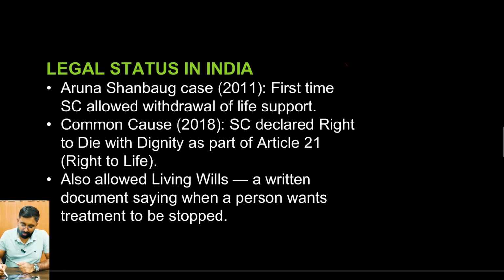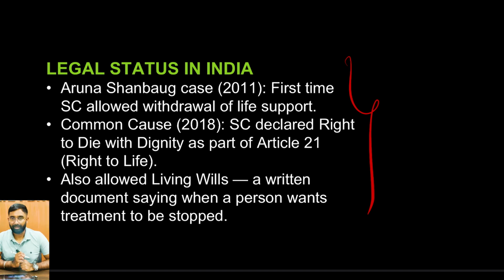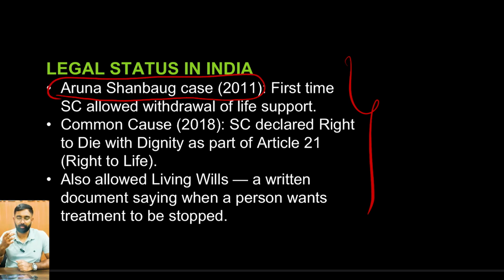So what is the legal status of passive euthanasia in India? There are important cases which we need to keep in mind in terms of understanding this concept. First is the Aruna Shanbaug case, 2011. Second is Common Cause, right? These are the two important judgments with respect to passive euthanasia.